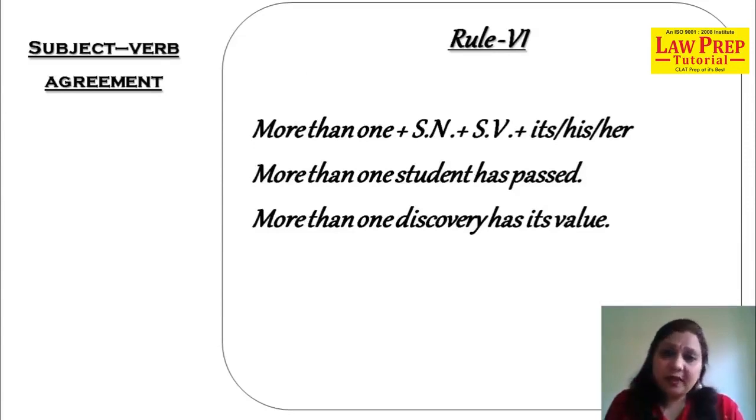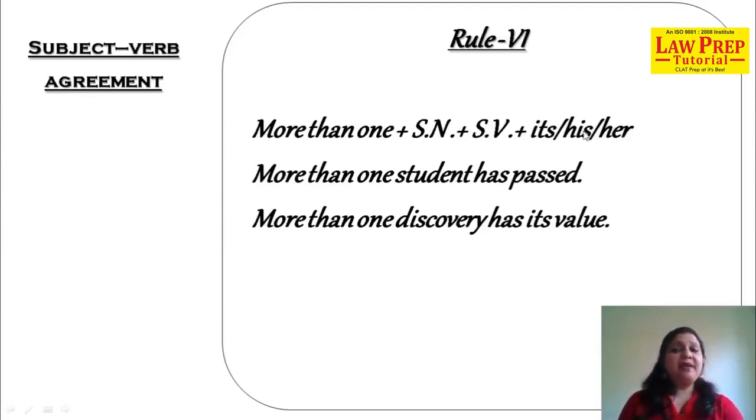Usually students make an error in this. First point that has to be noted in this is more than one. When I say more than one, it has a singular noun and a singular verb with it. And singular noun and singular verb, it's his and her. Means you use singular noun and you need a pen to underline this. Yes, bring a pen all of you to underline it. More than one, singular noun, singular verb plus its, his or her.